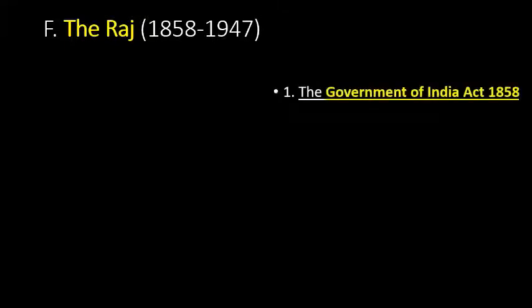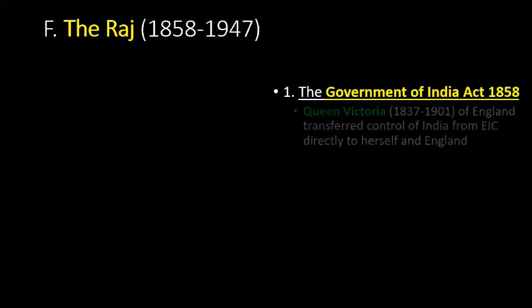But now, the revolt has happened, Great Britain has put down the revolt, and now Great Britain is going to directly rule India, not the East India Company. So, let's talk about this time period known as the Raj. So, the Government of India Act 1858.